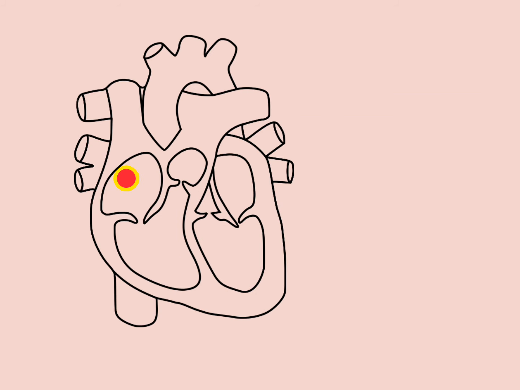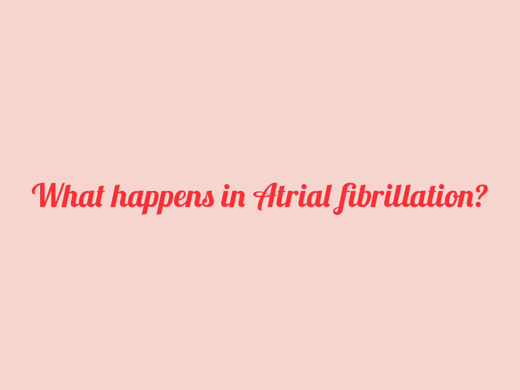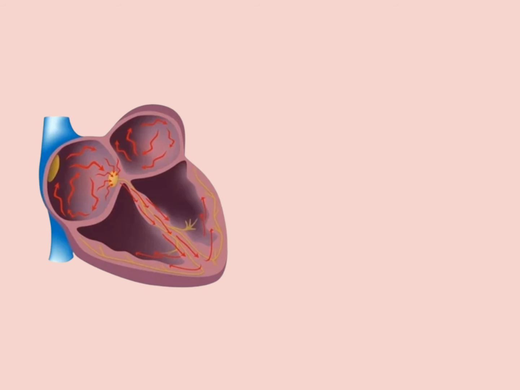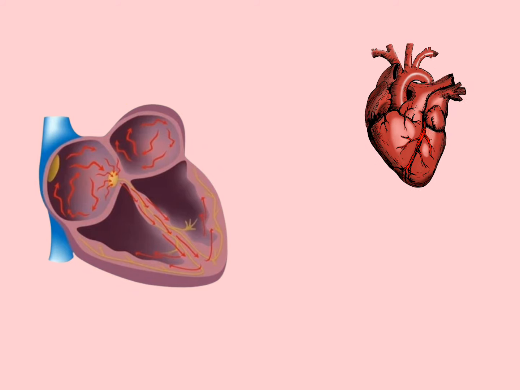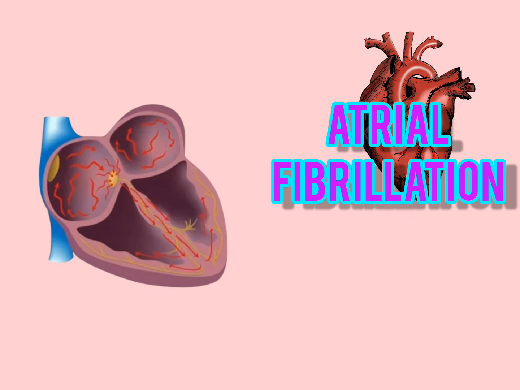Normally, electrical impulses start from the sinus node, which is called the natural pacemaker. What is the sinus node? It is a single point situated in the right atrium. What happens in atrial fibrillation? You can see in the picture, electrical impulses are generated from multiple locations in the upper chamber other than a single point. This makes an irregular and rapid heart rhythm, which is called atrial fibrillation.